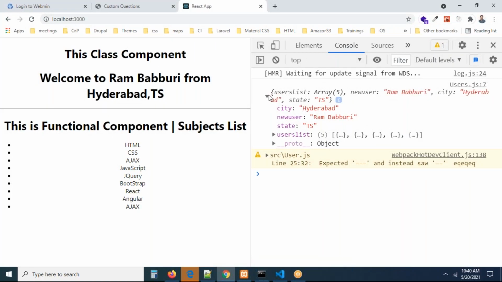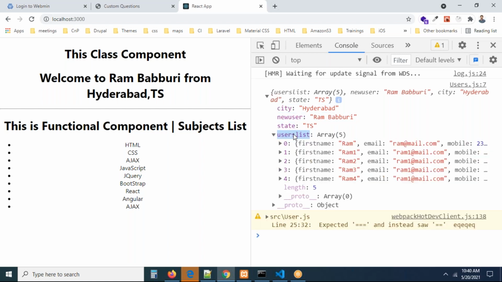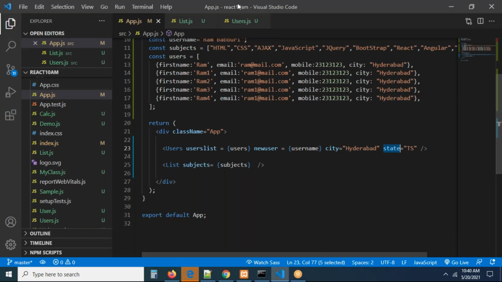The same I am able to get in the users list component, guys. Can you see the city, new user, state, and users list? Just now we added five users. This is an object, right? Now how can we print this data in users list?